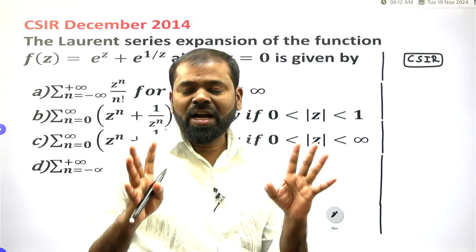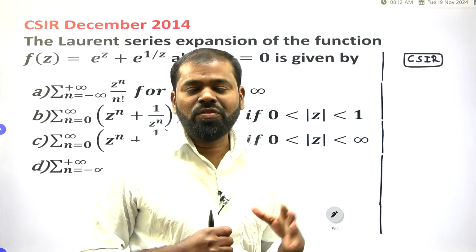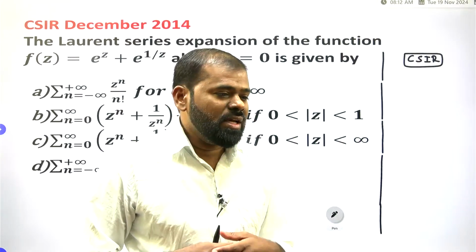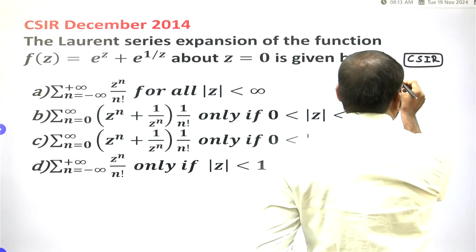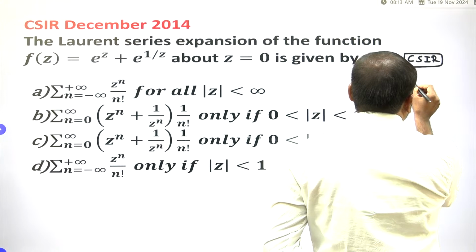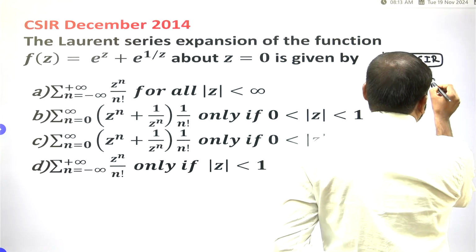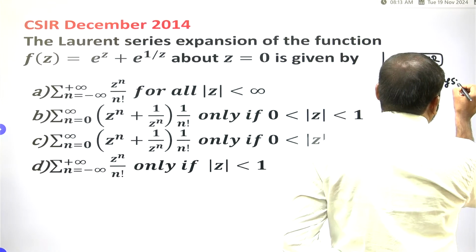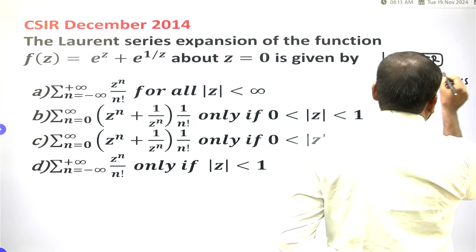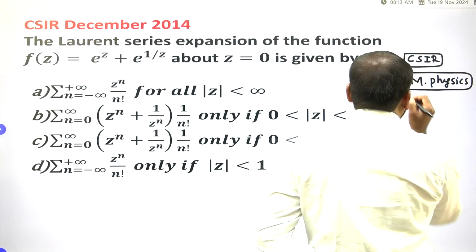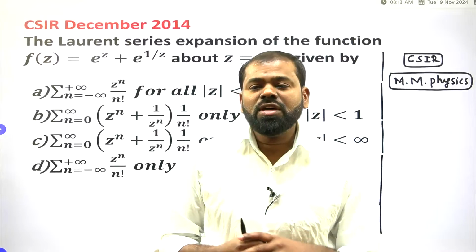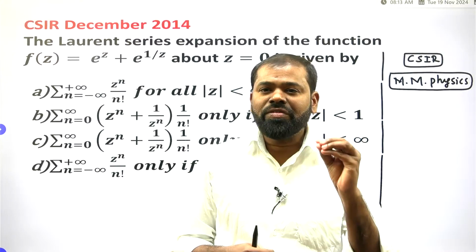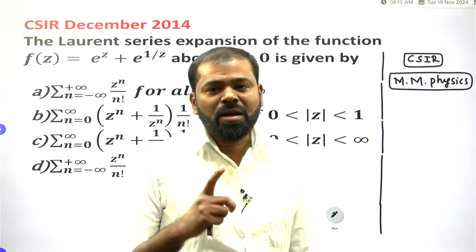They conduct it in 5 streams, but we are teaching the physical science. In the physical science, the first topic is mathematical methods of physics. This is the first paper. Why do we need the mathematical methods of physics? If we know the mathematics, then only can we interpret the physical concepts. That's why we have to use the mathematical methods of physics.